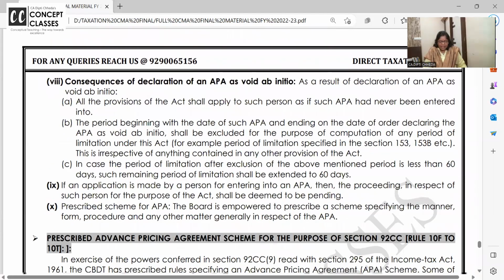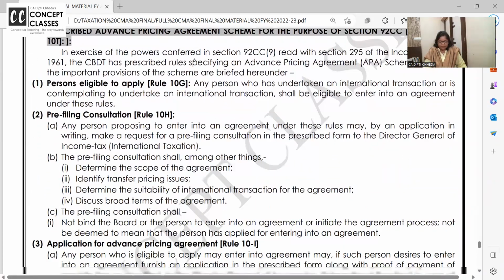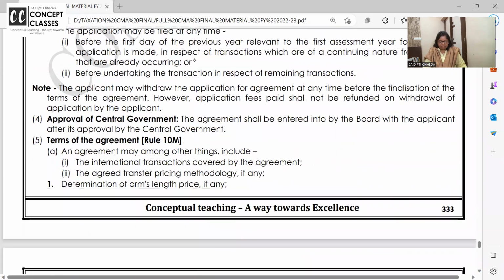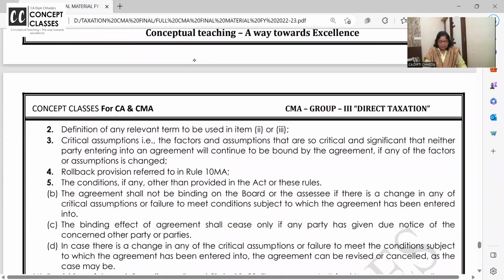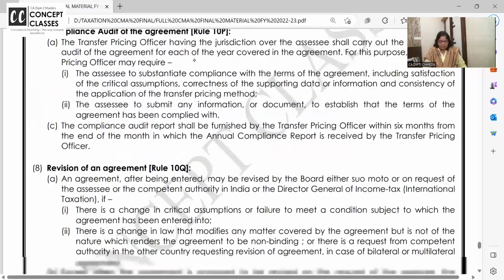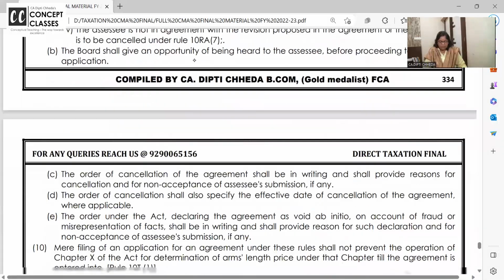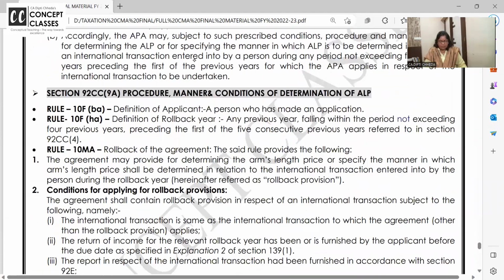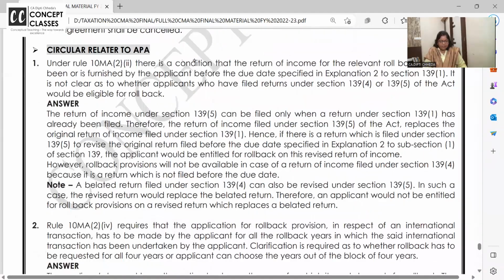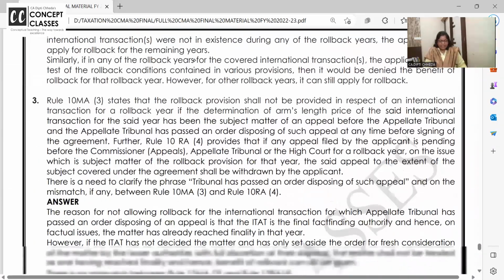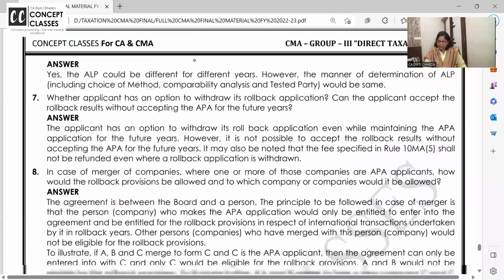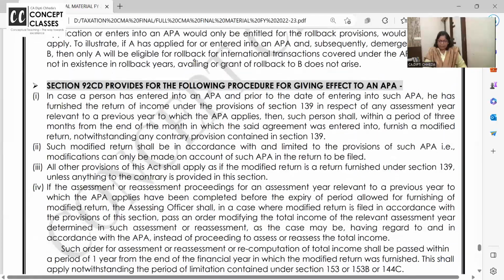Can you withdraw? Yes. All this case-law-based clarification we have already completed, whether it is applicable in amalgamation or not, whether it is applicable here or not.